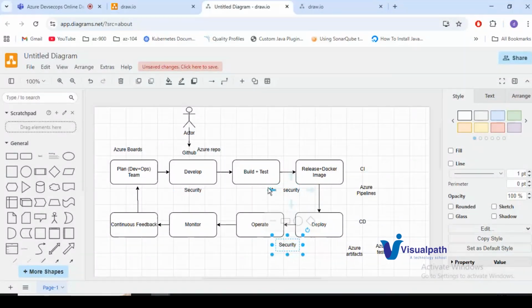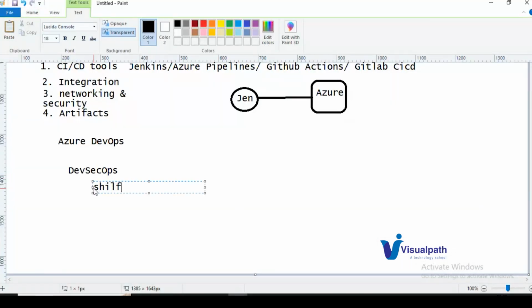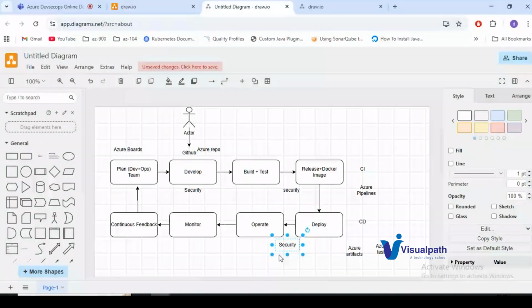So this is what we'll call DevOps plus security, DevSecOps. It is also called shift left security. What does shift left mean? We are shifting the security part from the end of the pipeline to the start and into each and every stage of the pipeline. So we are putting security in.